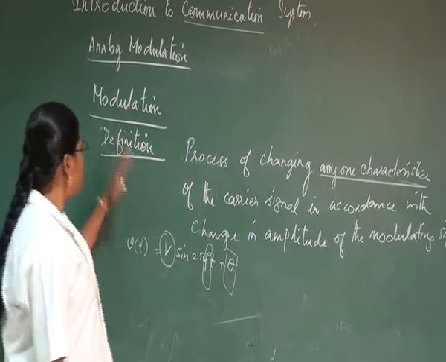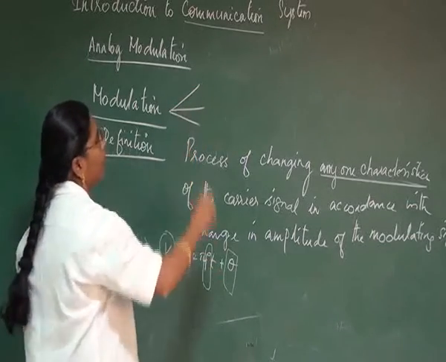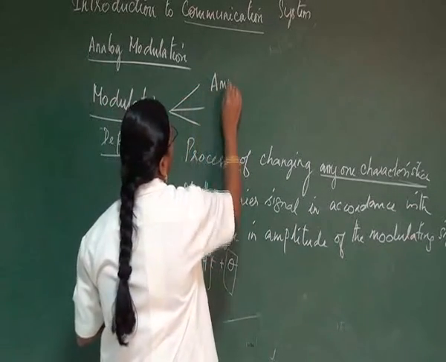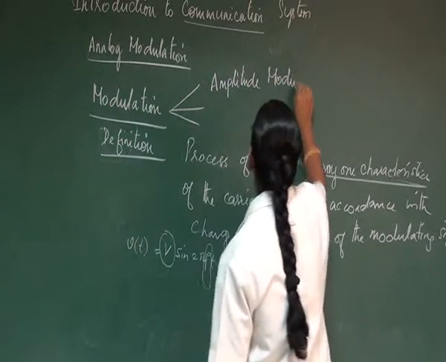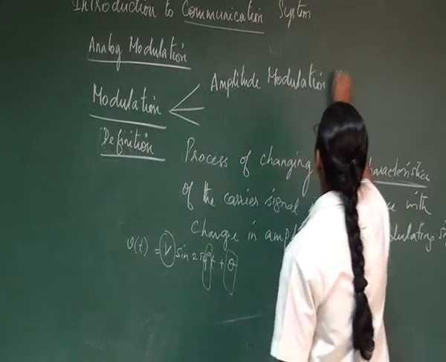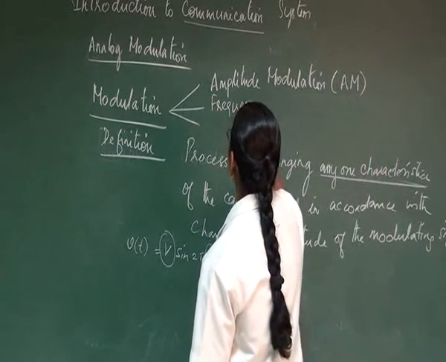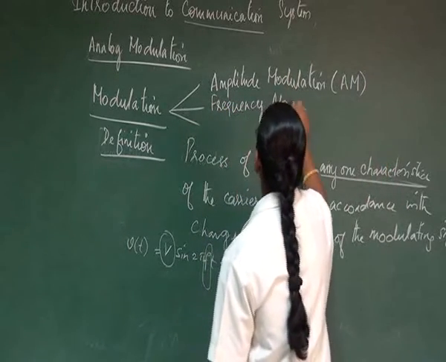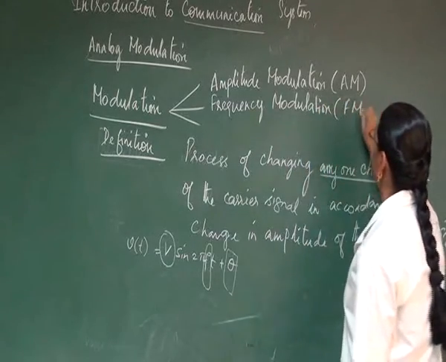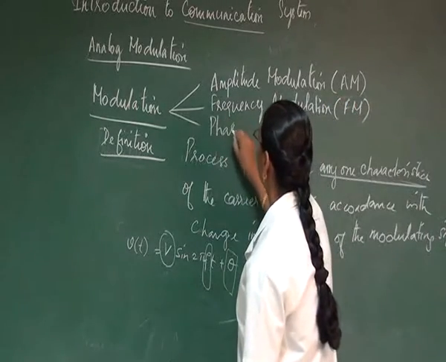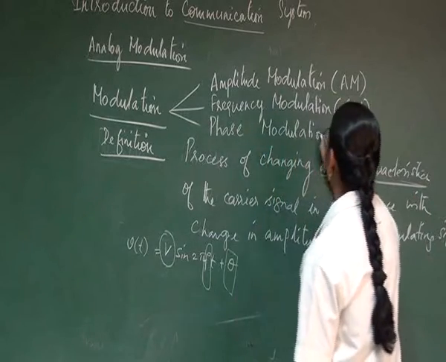Based on these characteristics, we have classified modulation into three types: number 1, amplitude modulation, which can be represented as AM; number 2, frequency modulation, which is termed as FM; and number 3, phase modulation, which is termed as PM.